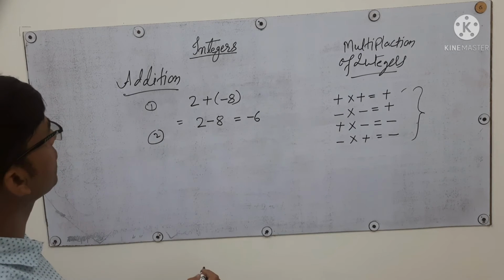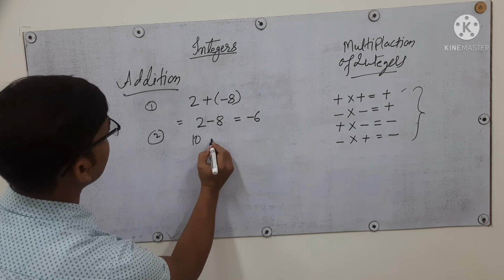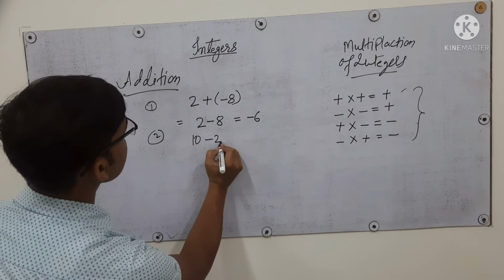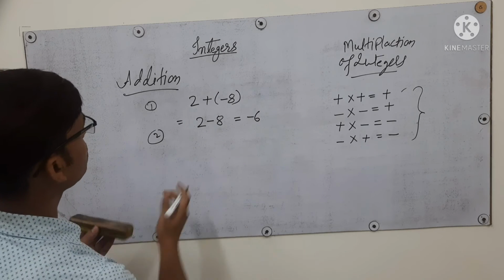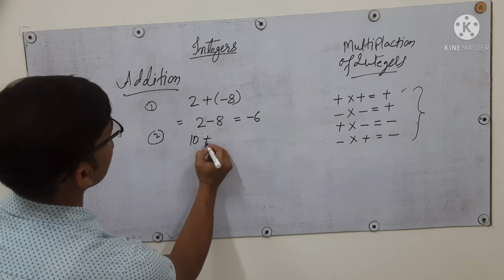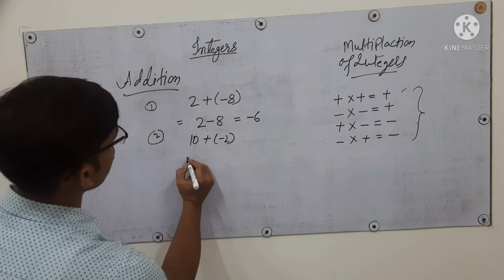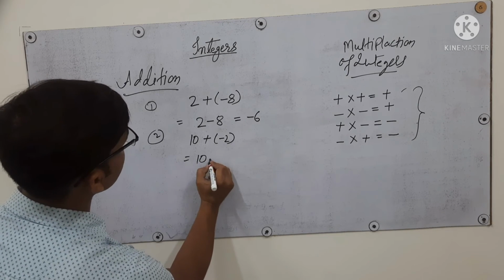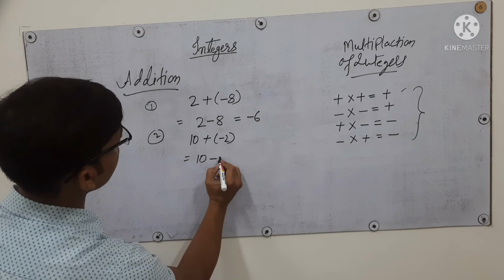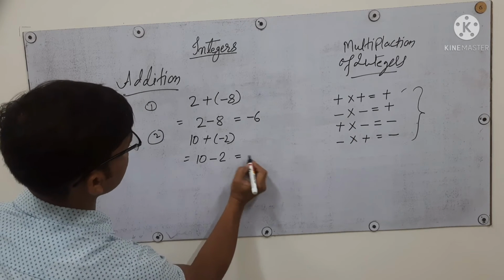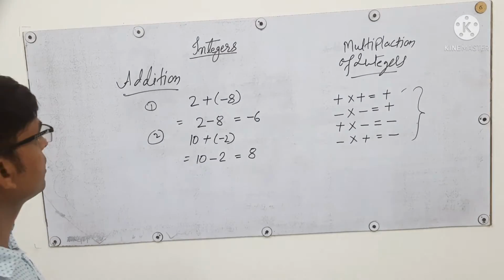Now we will add in another form, that is, if here comes 10 and the other number is -2. Okay, I am rubbing it. Suppose one number is 10 and we add another number which is -2, then what happens? We can simply write it as 10, and plus and minus will be minus. So it will be 10 - 2 and the answer will be simply 8. We have done it also previously.